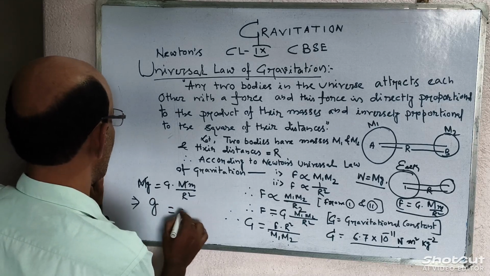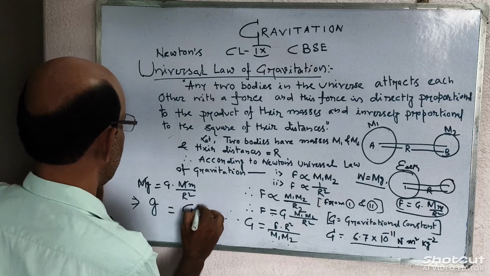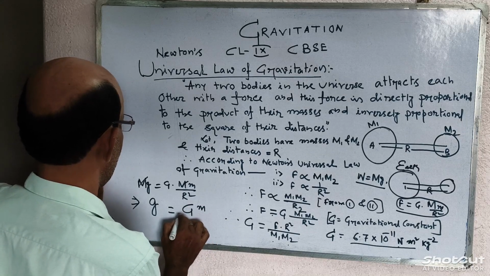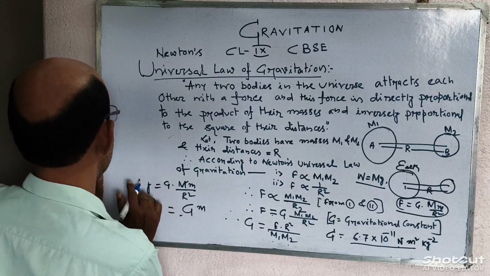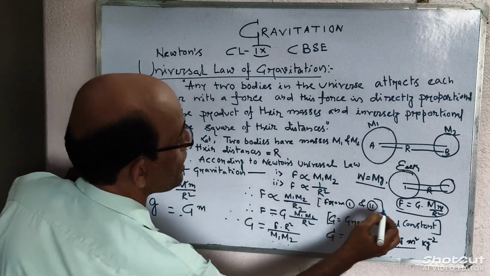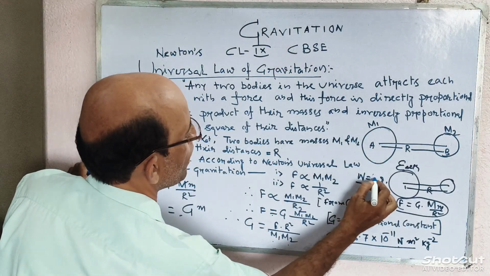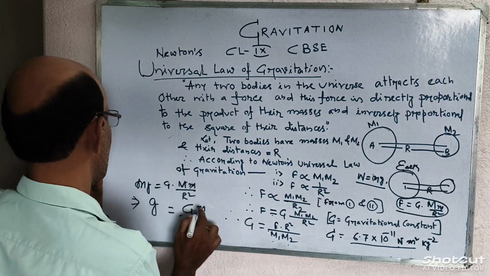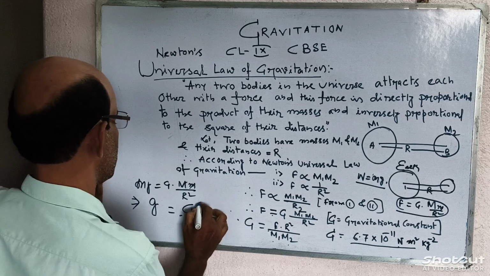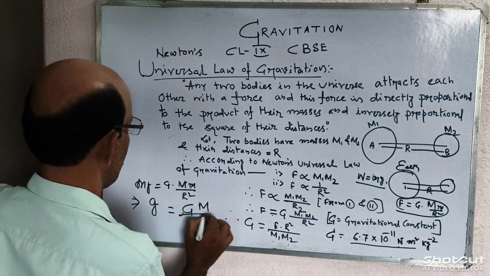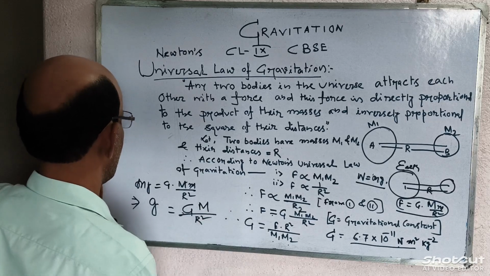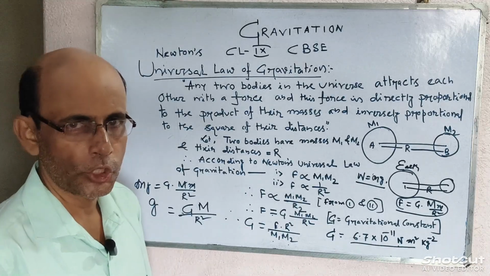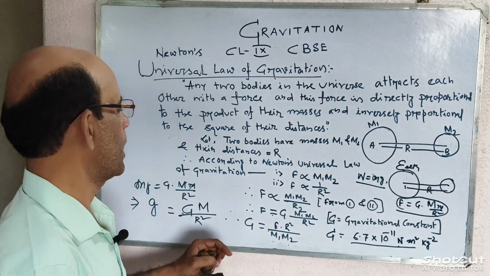Therefore, small g is equal to capital G into M, where M is the mass of the earth, divided by r square. This is the relation between small g and capital G.